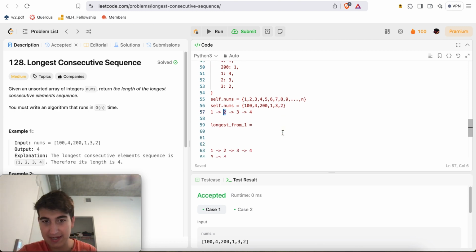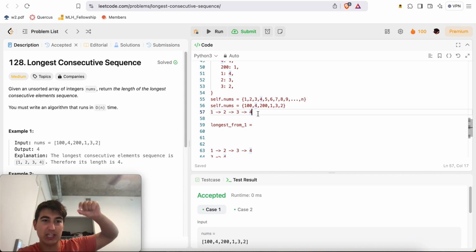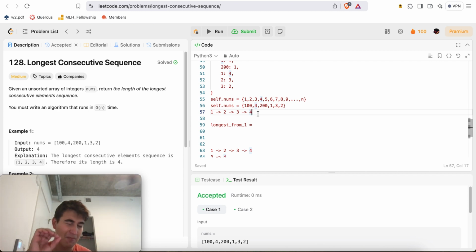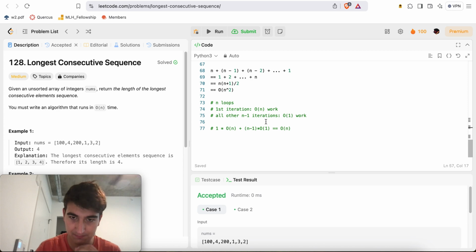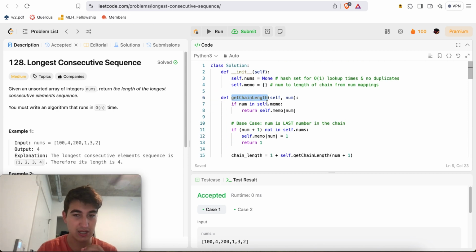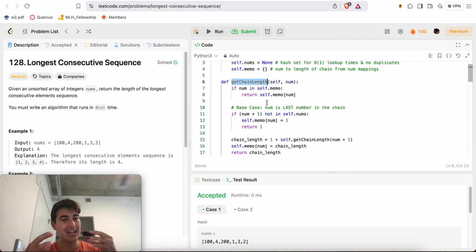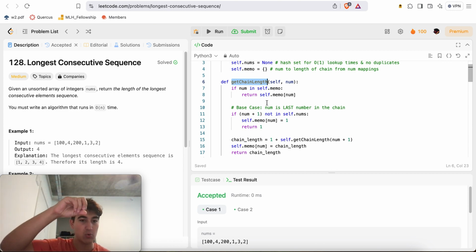And again, hopefully that makes sense, where given that idea, it doesn't matter how many chains there are and how long each chain is, I will essentially only compute the value of the longest chain for each number once, and then put that inside of my memoized library, where I can look up in O(1) time the result for a specific number, which means I will be making n calls to this self.getChainLength function, and inside of it, I will do an extra O(n) work inside the combination of all n calls to that function, right?